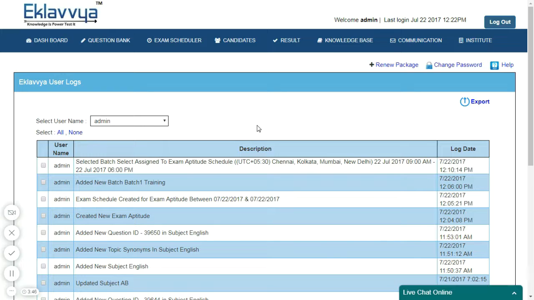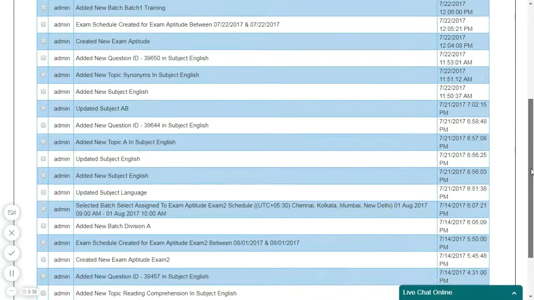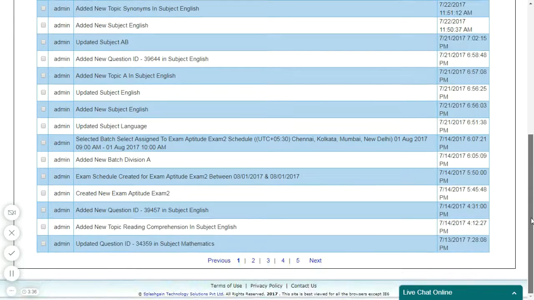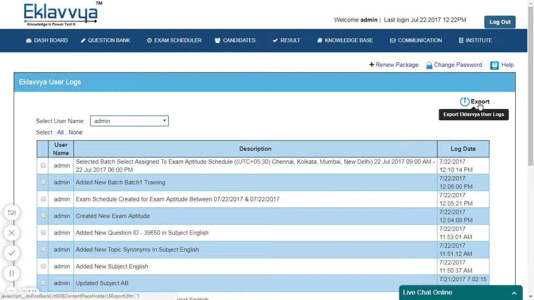Here, I have opened the activity log of one of the admin users. You can see the detailed activity of the user. You can click on the Export link to download the log file. All the activities like subject creation, question edit, exam creation, candidate creation are logged.